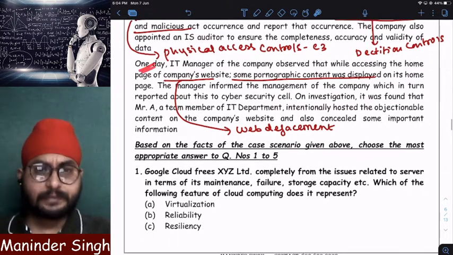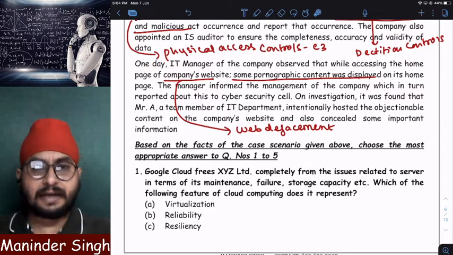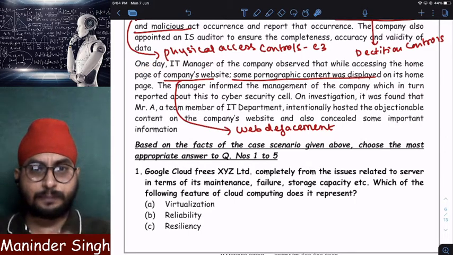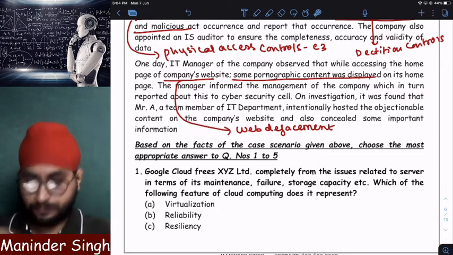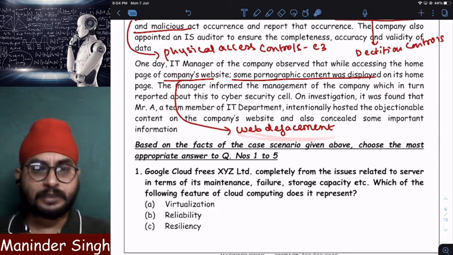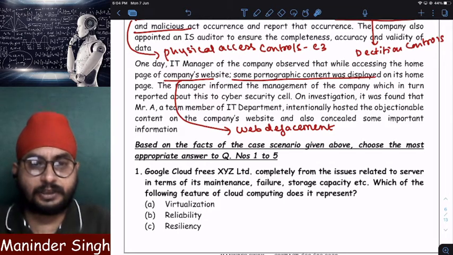So one fine day, what happened? The IT manager opened the website of the company and found that some porn had been displayed on the front page of the website, which is called what? Web defacement. Immediately, what did the IT manager do? He informed management. Management also raised a complaint with the cyber cell department.